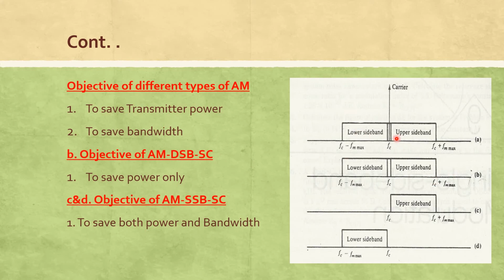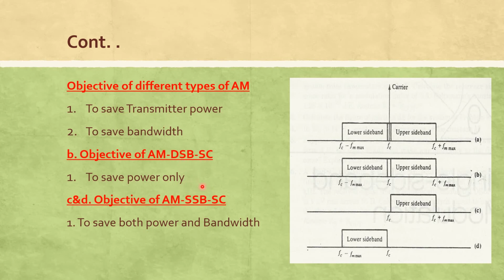The first one is the conventional method, double sideband, where the full carrier is available. The second type is double sideband suppressed carrier. Here you can see in the diagram, the center frequency, the carrier frequency, is missing. That means it is suppressed or removed after performing modulation. We perform the modulation using the carrier signal, and after modulation, before transmission, we remove only the carrier frequency component. When you remove that carrier signal, it becomes double sideband suppressed carrier.